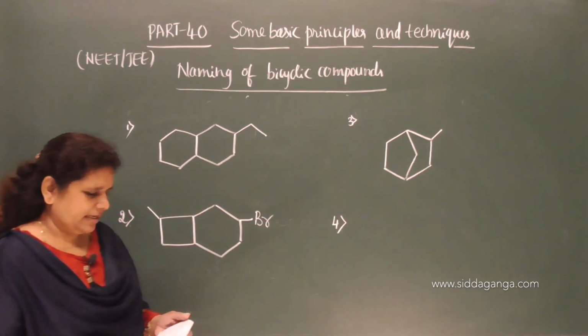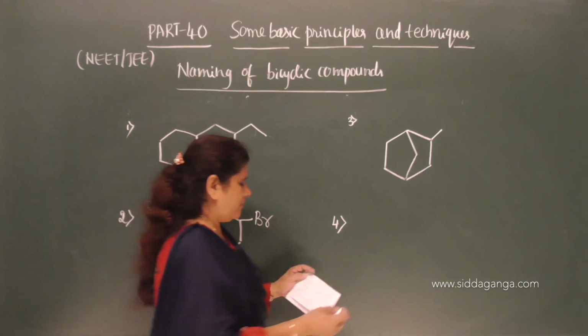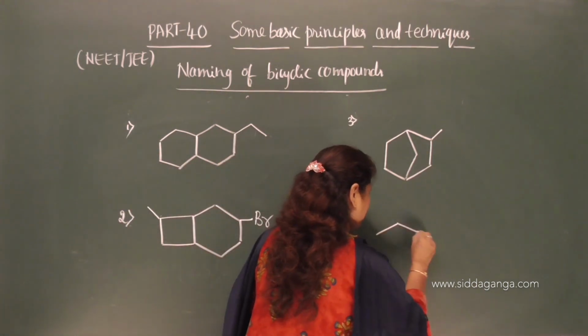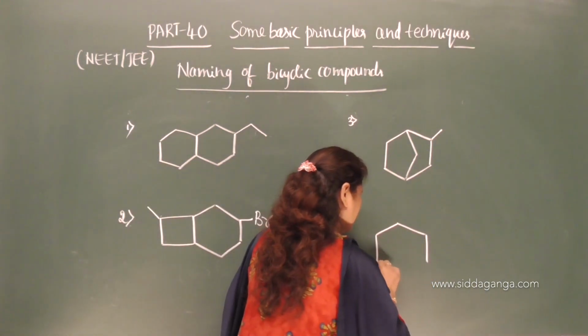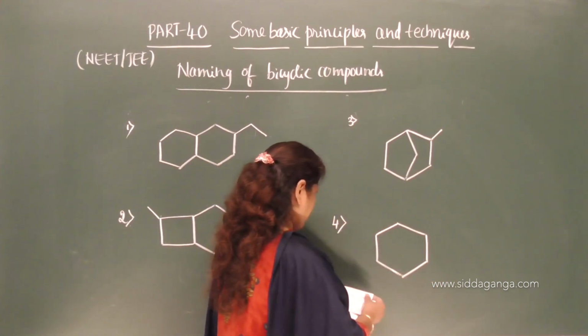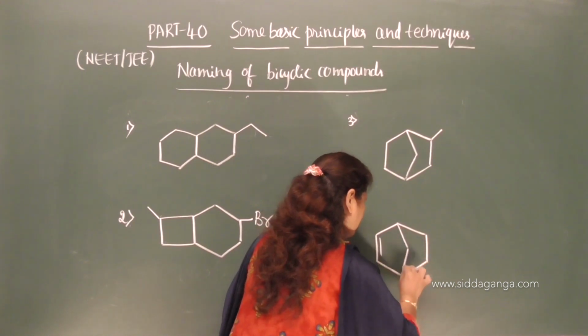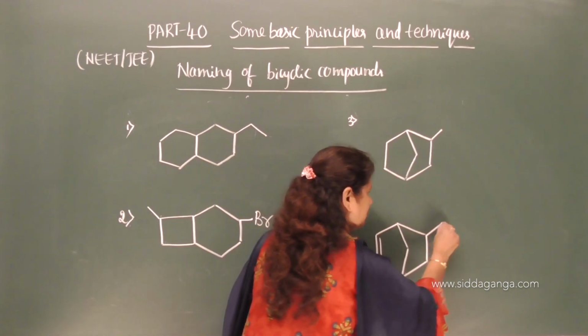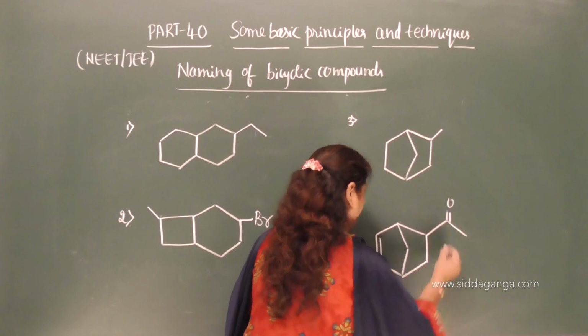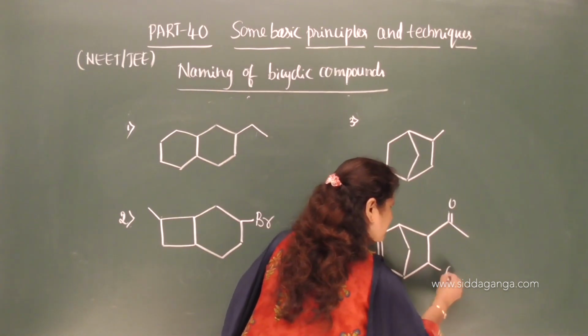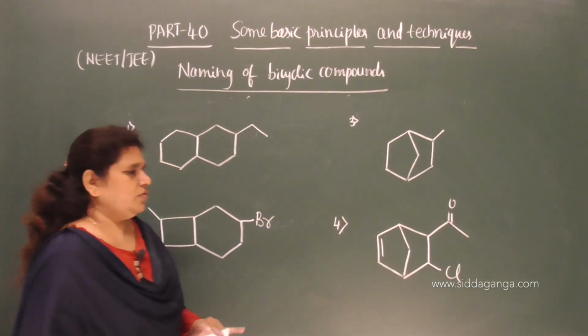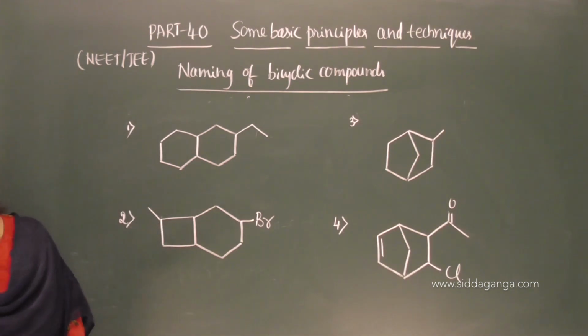Fourth bicyclic compound, this is the fourth one. Double bond O, and here is Cl. So these are the compounds for naming.